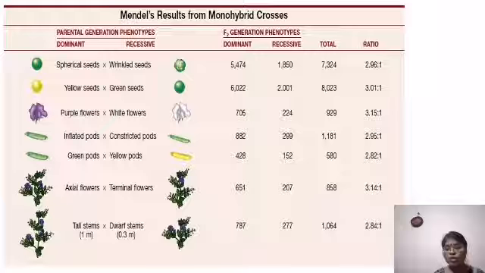For the dominant and the recessive, he got a ratio of 3:1. With all the 7 he did this and came to a generalized conclusion.